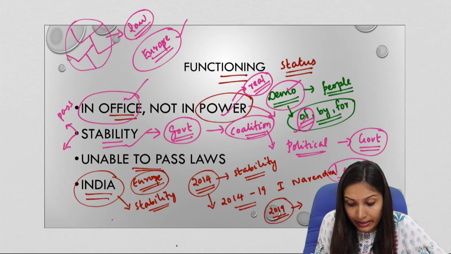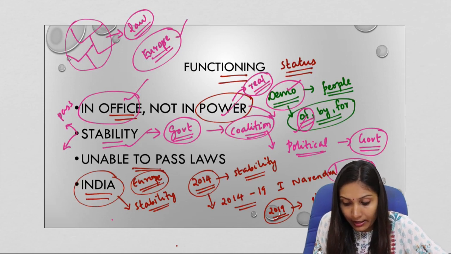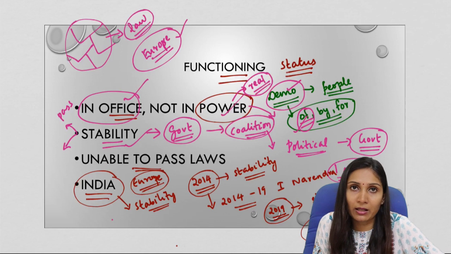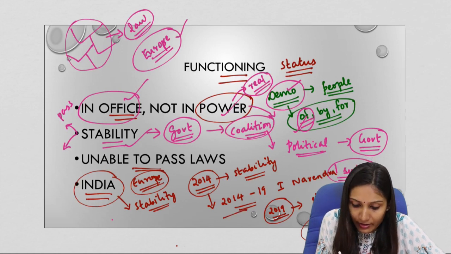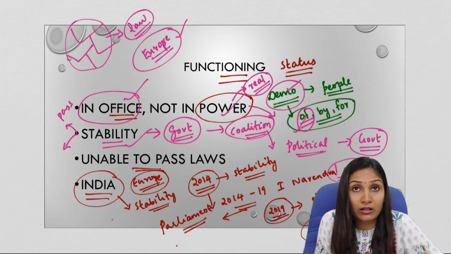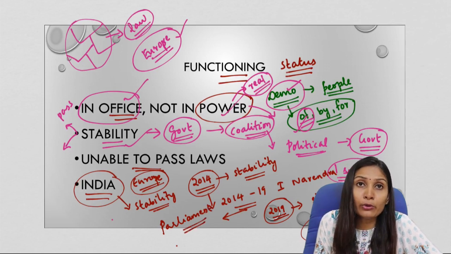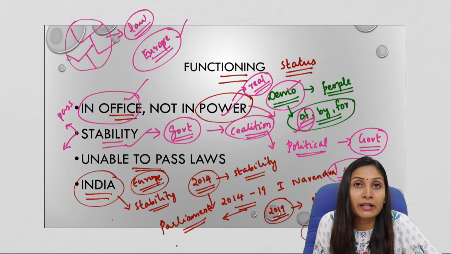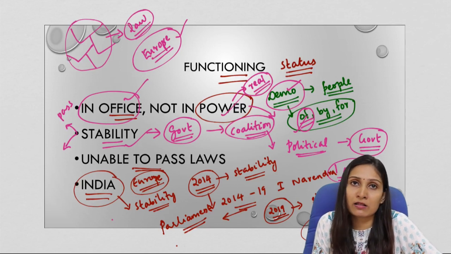Again in 2019 we see that this government is very stable because the major political party, the BJP or the Bharatiya Janata Party, is able to command a majority in the parliament. As a result, many laws are getting passed in the parliament. This is because the party in power is able to get majority support in the parliament, therefore it becomes very easy to pass the laws.